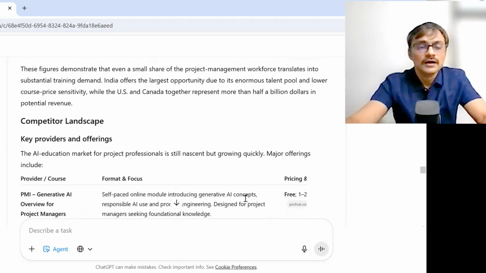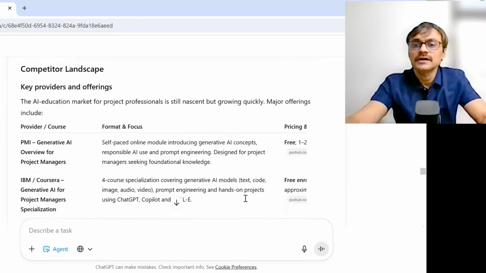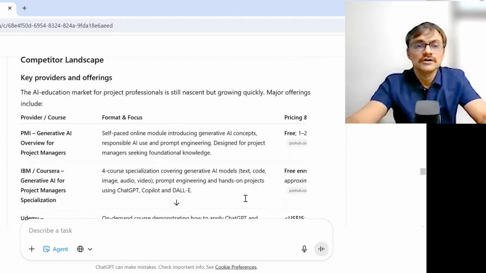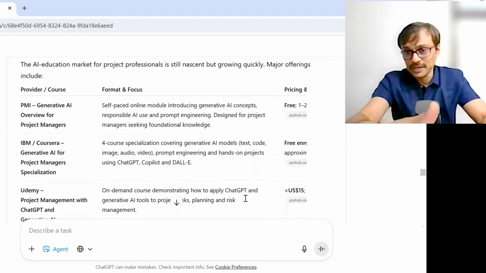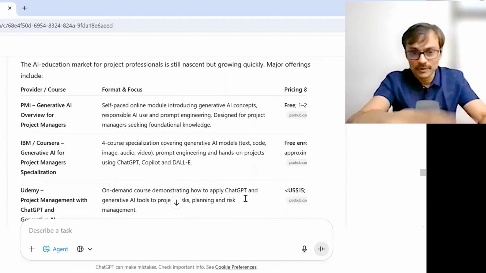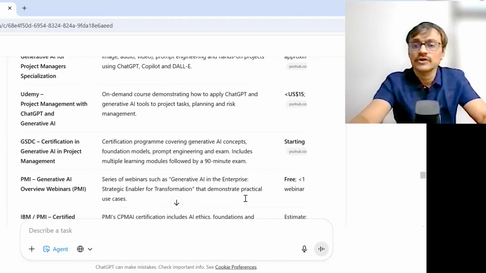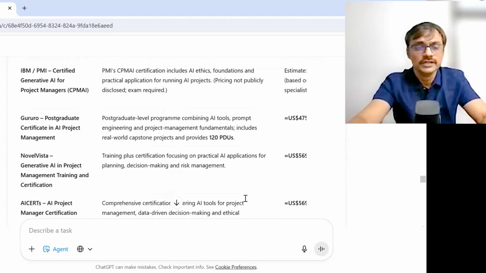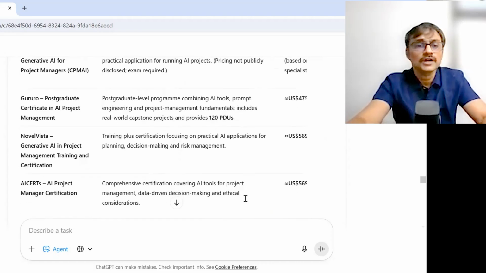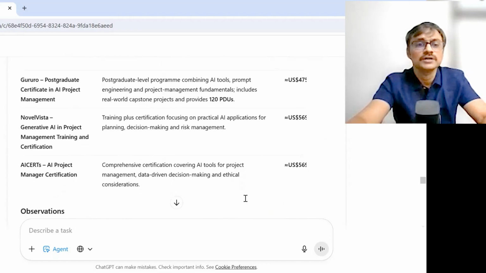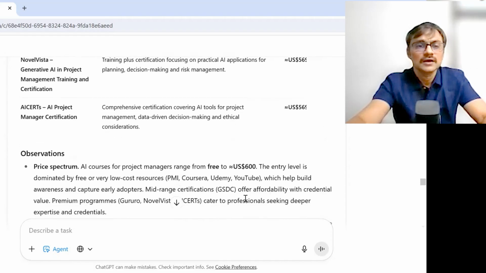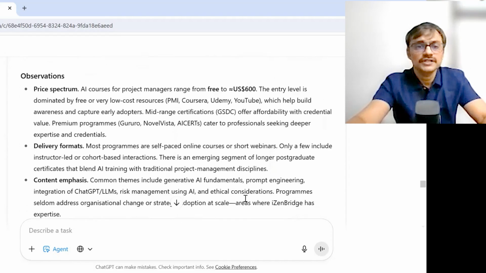Okay. Competitor landscape, it is talking about free programs. Even though PMI has paid programs also, somehow it only picked up the free program because of too much focus on generative AI only. So if I want to compare some programs, I need to probably give specific words, like AI project manager certification. Price spectrum, free to paid.